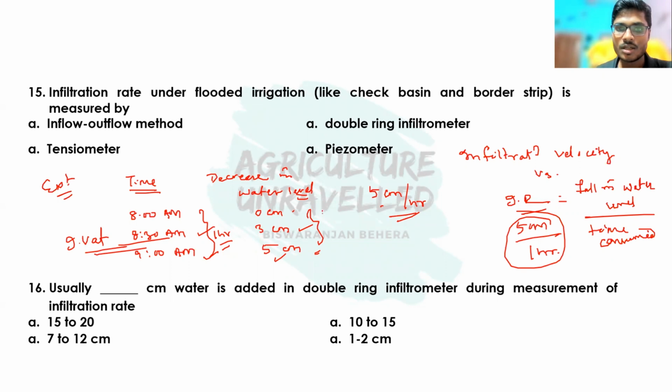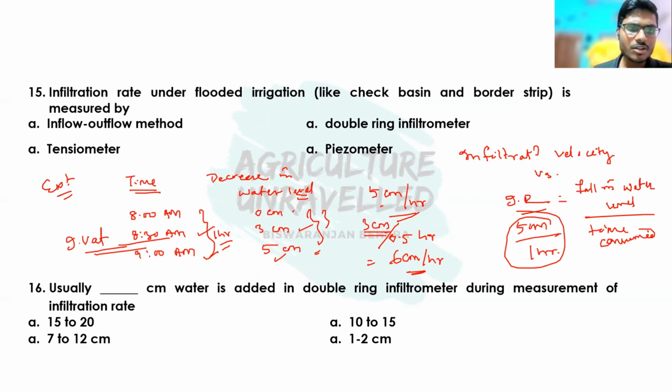Here the infiltration velocity will be 3 centimeter divided by half an hour, that is 0.5, which gives us 6 centimeter per hour. So infiltration velocity is the infiltration rate at a particular point of time, whereas infiltration rate is the total infiltration over a period of time, the average infiltration over a period of time.